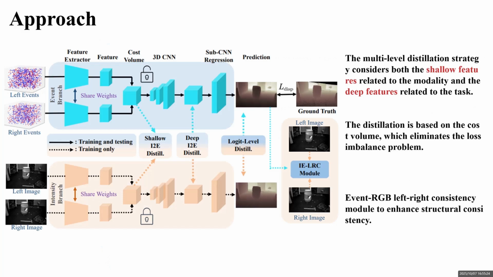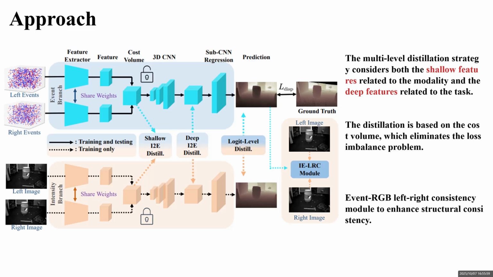Shallow features contain a lot of modality-specific information, and distilling them into the event branch can obtain complementary cross-sensor information. However, shallow features suffer from significant modality gaps. Simple alignment can contaminate the original modality-specific information and introduce noise. To avoid this problem, we adopt a comprehensive strategy from the perspectives of long-range and focal points. For deep features, we adopt a direct alignment strategy, as they primarily contain task-relevant contextual information.